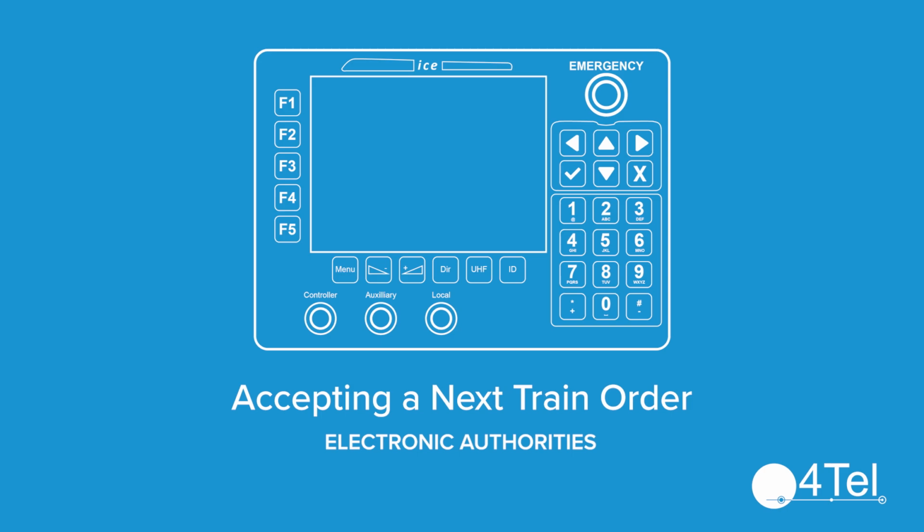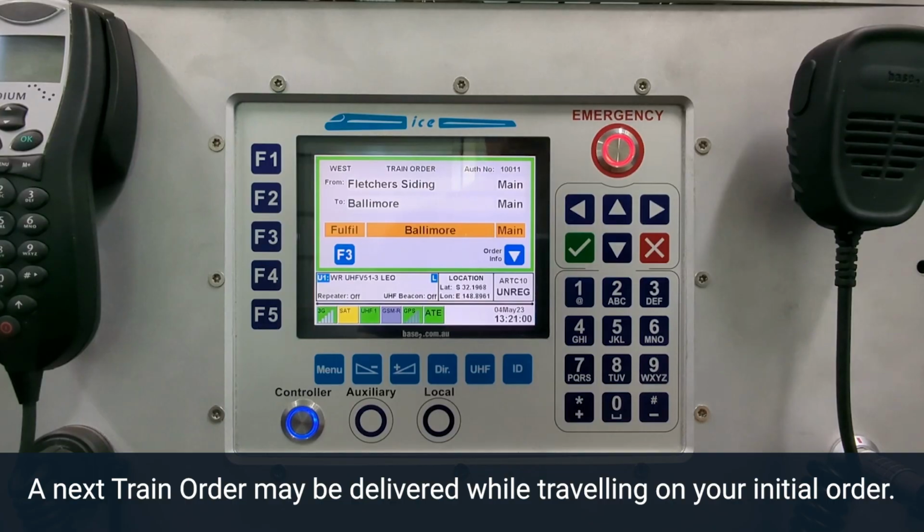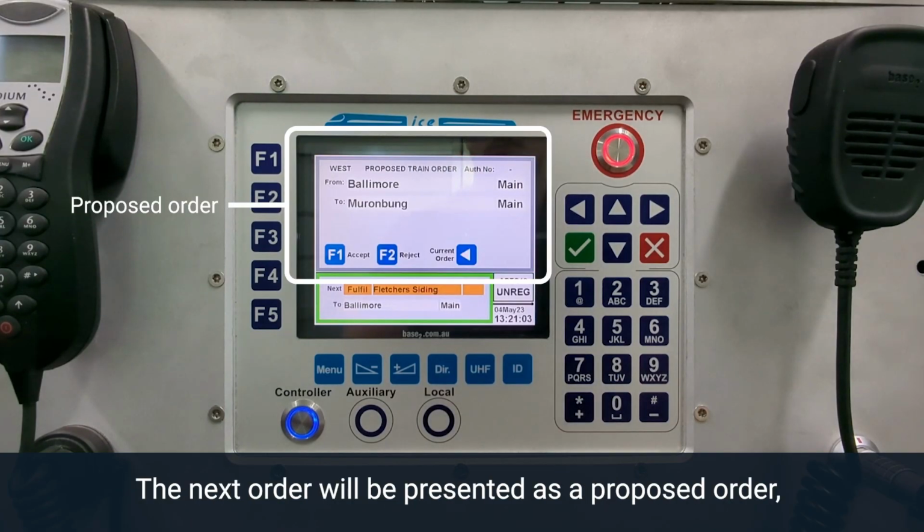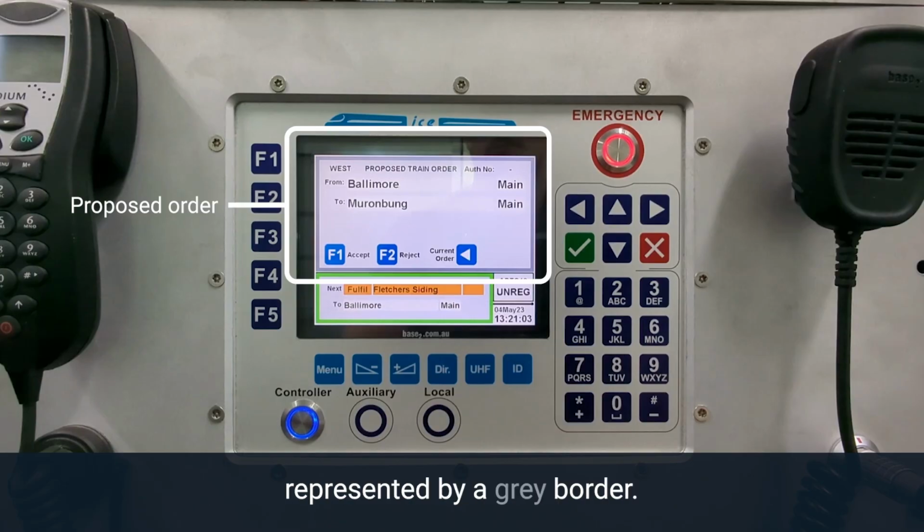Accepting a next train order. A next train order may be delivered while travelling on your initial order. The next order will be presented as a proposed order, represented by a grey border.